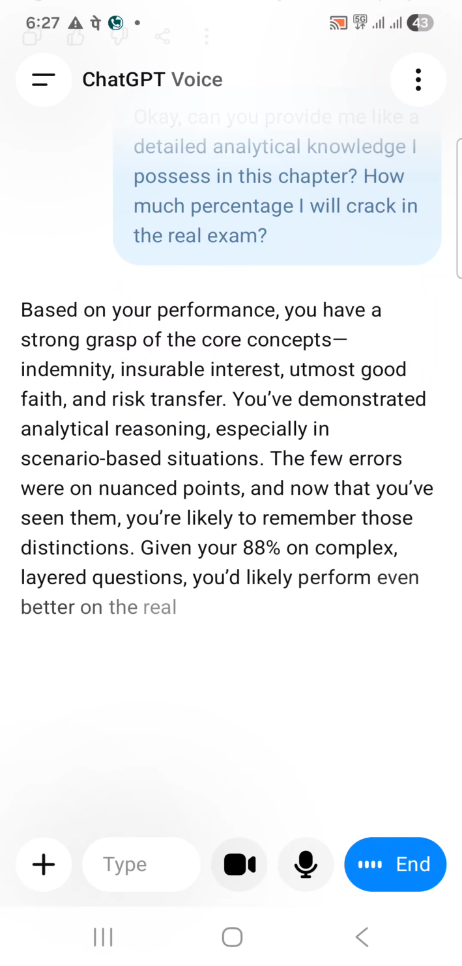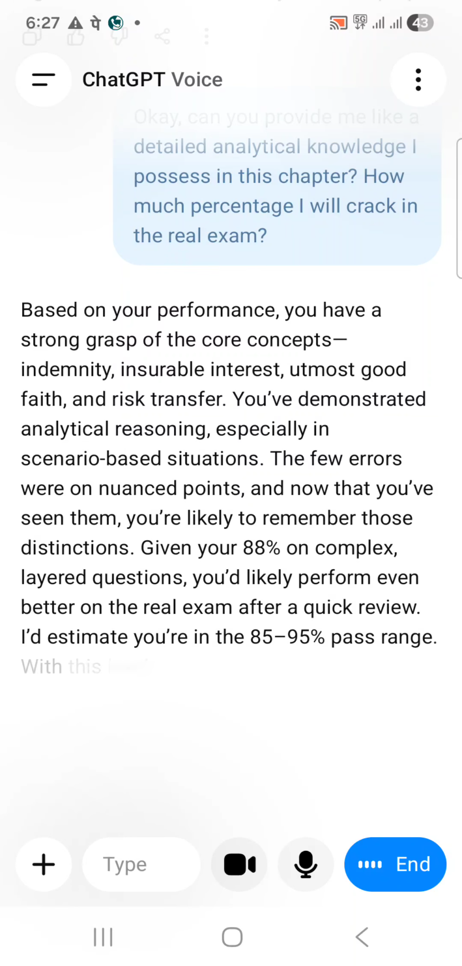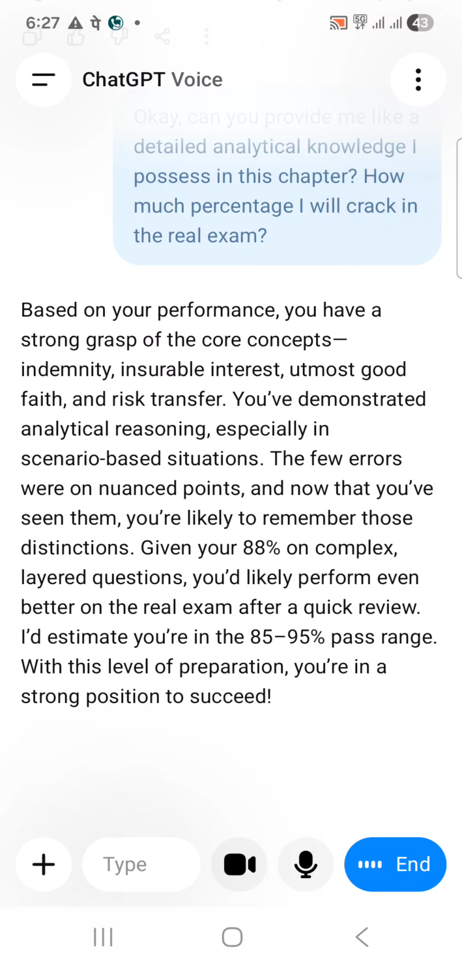Given your 88% on complex layered questions, you'd likely perform even better on the real exam after a quick review. I'd estimate you're in the 85 to 95% pass range. With this level of preparation, you're in a strong position to succeed.